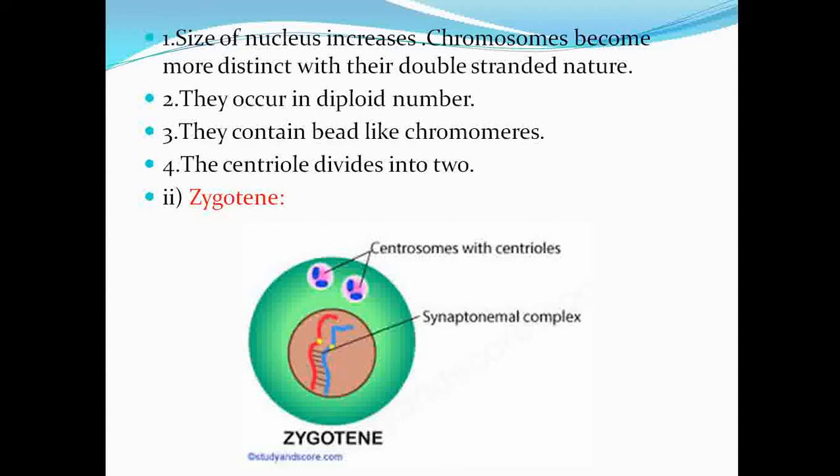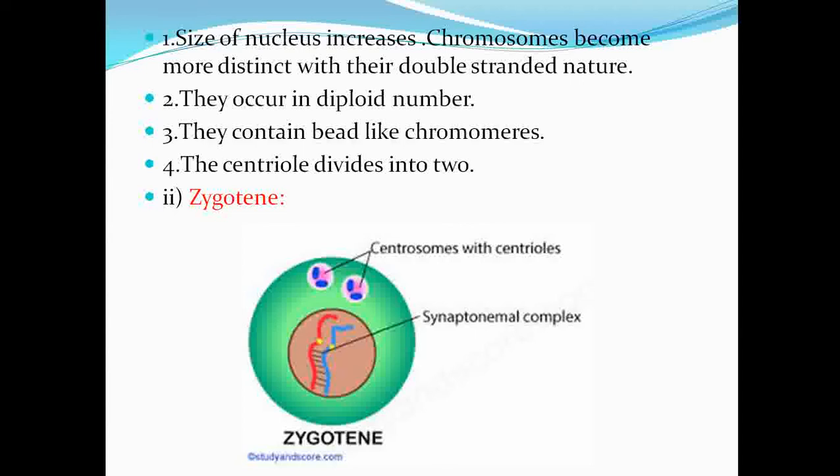The chromosomes become more distinct, with their double stranded nature. They become thicker, and they occur in diploid number. They contain bead-like chromomeres.